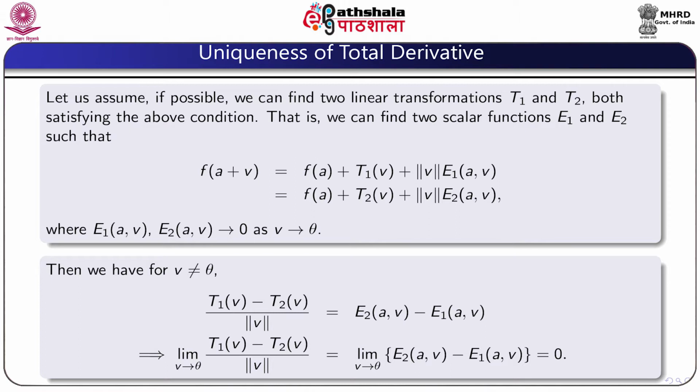Then we have for non-zero v, (T1(v) - T2(v))/norm v equals E2(a,v) - E1(a,v). We take the limit of both sides as v tends to origin. Looking at the right hand side, we find that as v approaches the null vector, both of them tend to 0. So the right hand limit exists and equals 0. So the limit of the left hand side also exists finitely and equals 0.